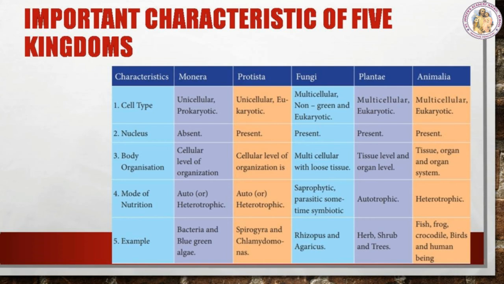Next, examples. Example of Monera, bacteria and blue-green algae. Example for Protista, Spirogyra and Chlamydomonas. Example for fungi, Rhizopus and Agaricus. Example for Plantae, herb, shrub and trees. Example for Animalia, fish, frog, crocodile, birds and human being.